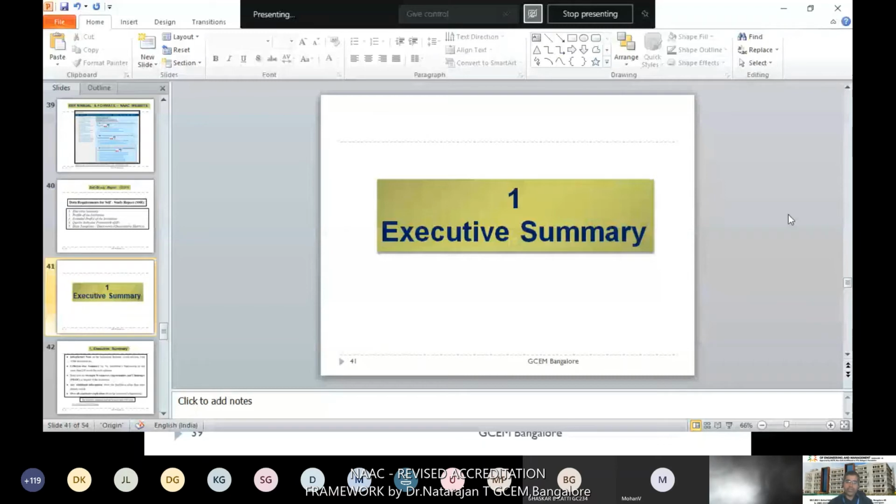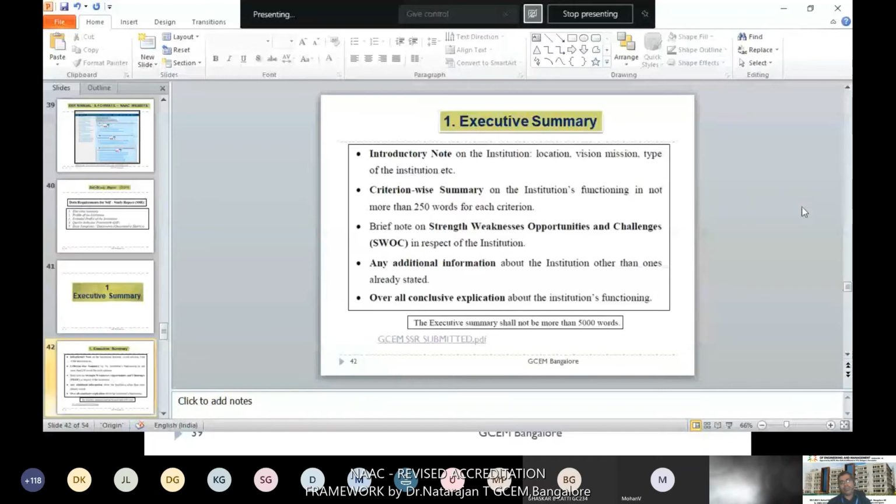Yeah, first we will go to the executive summary. Actually, in the NAAC SSR portal, this is the first one, executive summary. In my opinion, you can fill this executive summary at the end of the preparation of SSR. Once you start with the preparation of QnM and QlM and other supporting documents for all the 7 criteria, then at the end, you may prepare the executive summary.